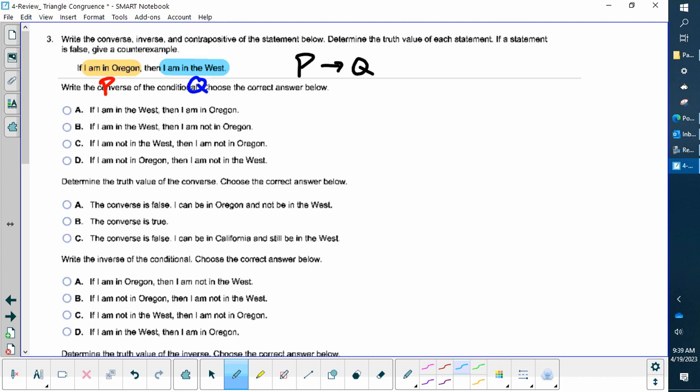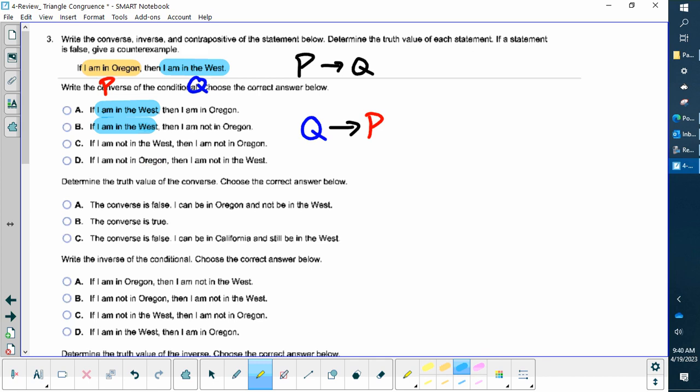The converse means I'm going to flip-flop these. So I'm going to put the Q first, and then the P second. I'm literally just flip-flopping these statements. So I want to start out with something about being in the West. And I like this one: if I'm in the West. I don't like this one because this says not in the West. This one talks about Oregon. No good. Okay, moving on.